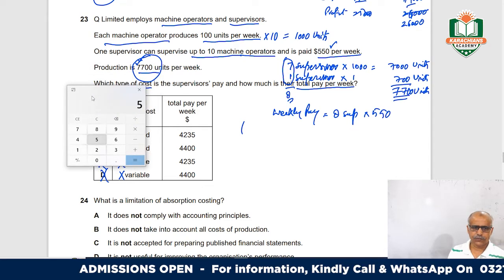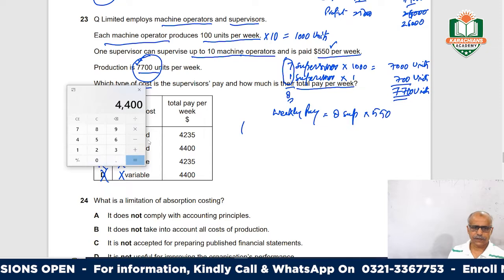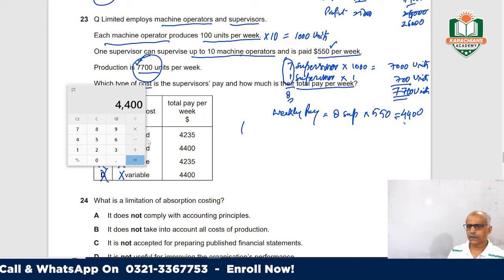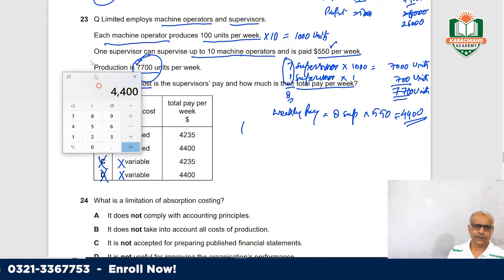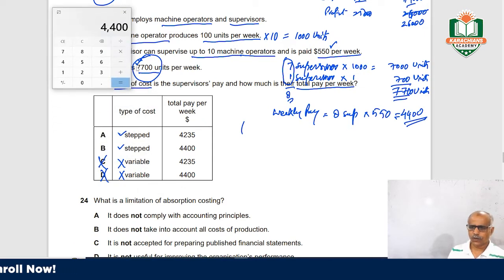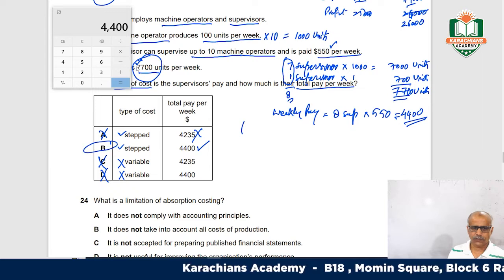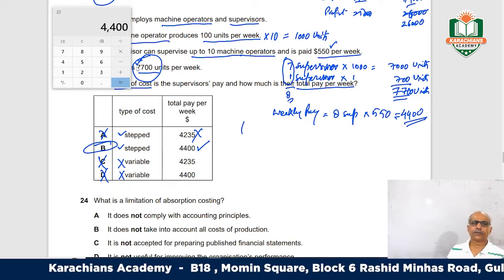Eight into 550 is 4,400. This will be the weekly cost of supervisor salaries. So this is wrong, this is wrong, and the last one is okay. So your answer is B.